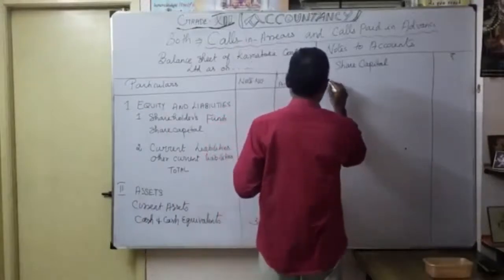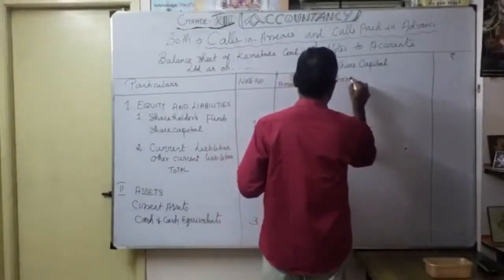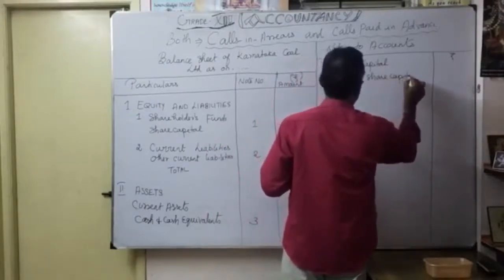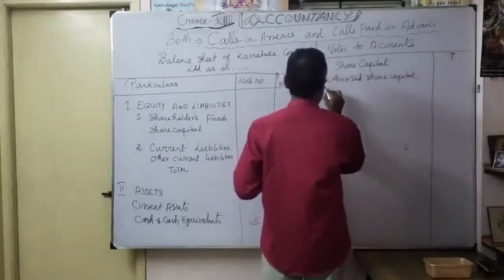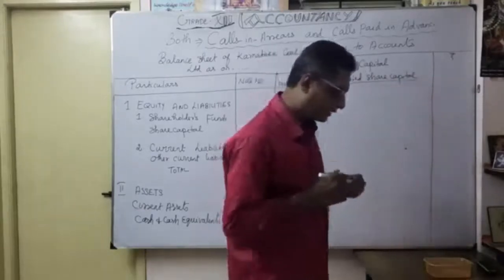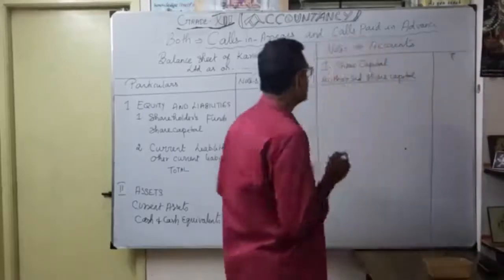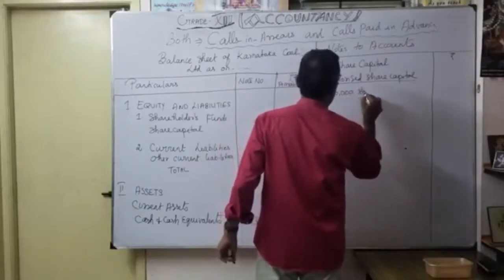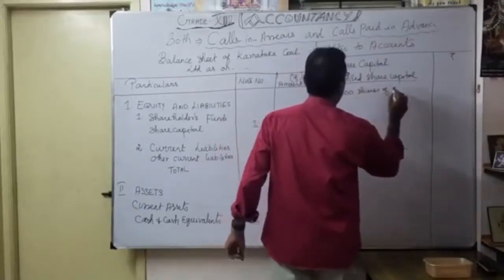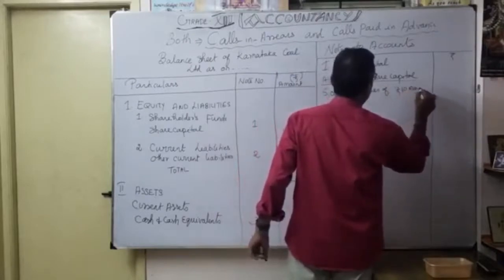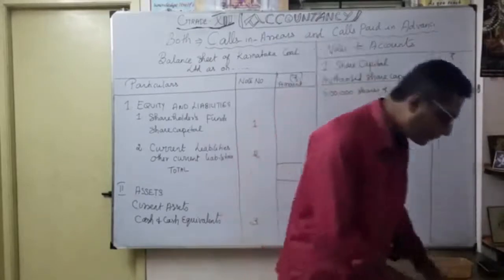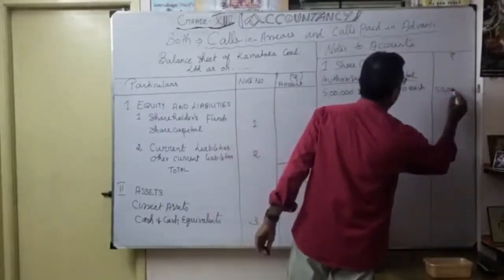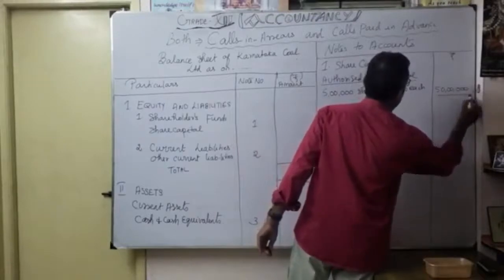As we know, first one is what? Authorized share capital. As you know how much, as authorized share capital, it's 5 lakhs shares of rupees 10 each. So naturally how much? It is coming under 50 lakhs as authorized share capital. Okay. So 50 lakhs. We have to put double underline.